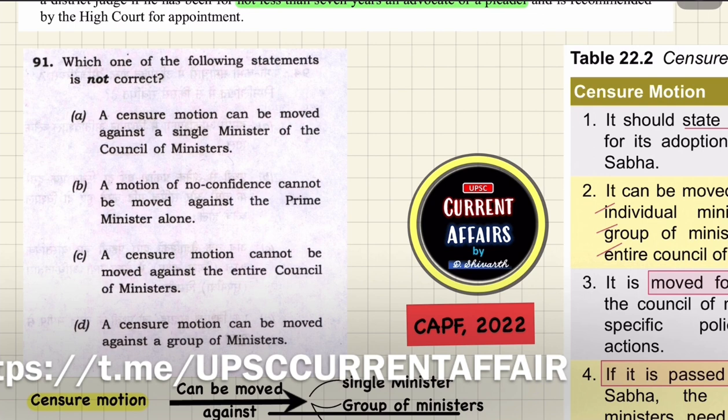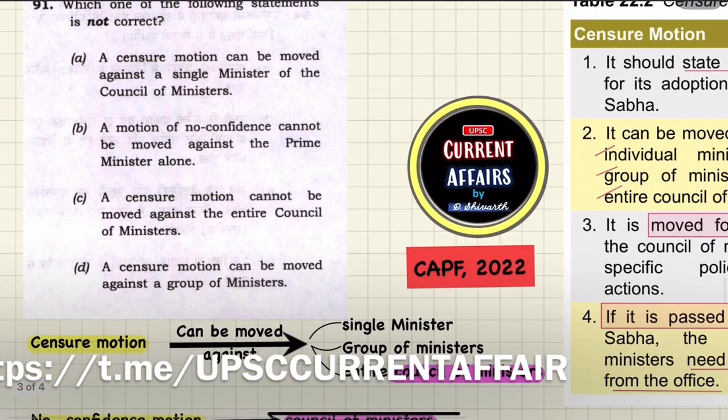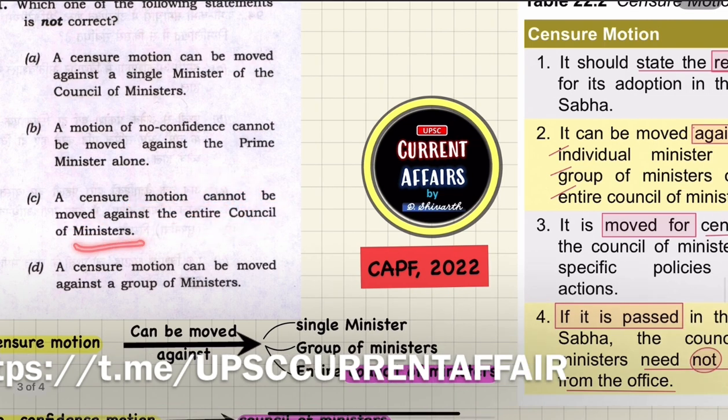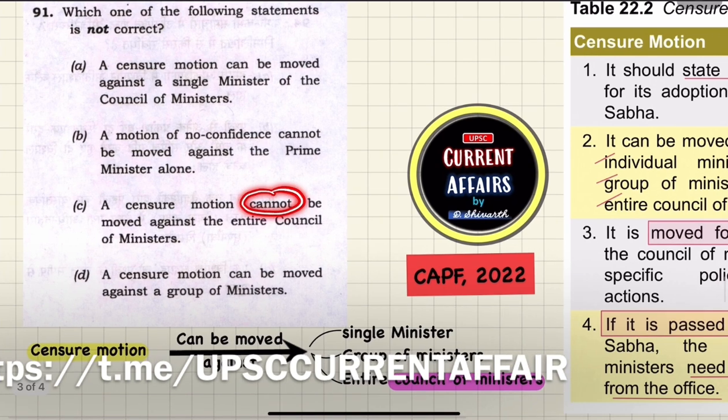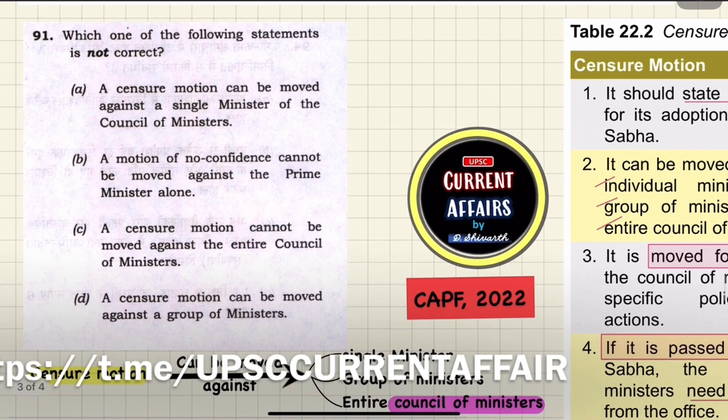Okay, so it is asking which one of the following statements is not correct. See, here it is mentioned that a censure motion cannot be moved against the entire council of ministers. But it can be moved against an individual, a group of ministers, and the entire council of ministers. Here it is mentioned that it cannot be moved against the entire council. Since the question is asking about what is not correct, it is not correct.